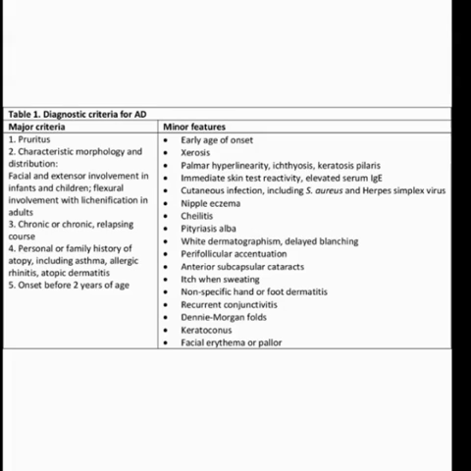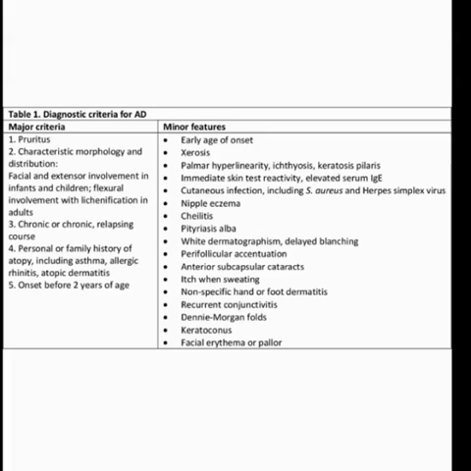In major criteria: pruritus, characteristic morphology and distribution, facial extensor involvement in infants and children, and flexural involvement with lichenification in adults, then relapsing course, then personal family history, then occurs before 2 years of age. All this contributes to major criteria.